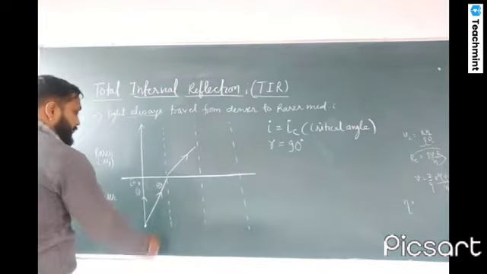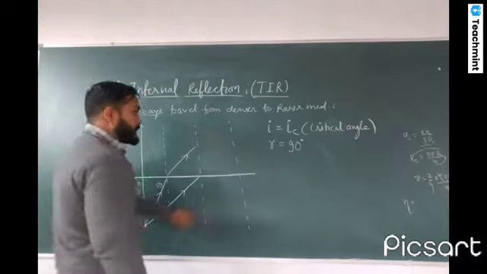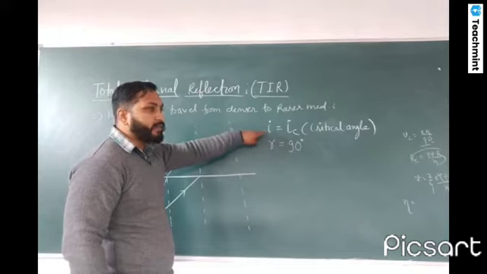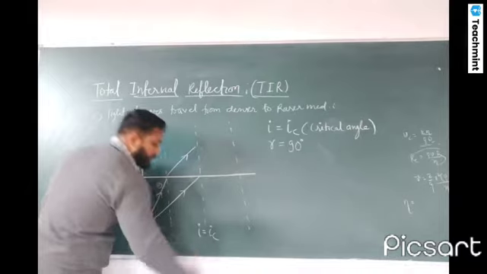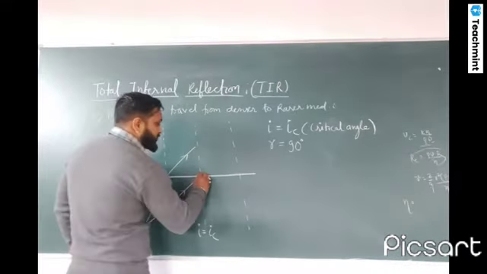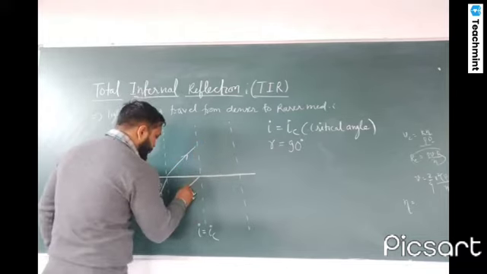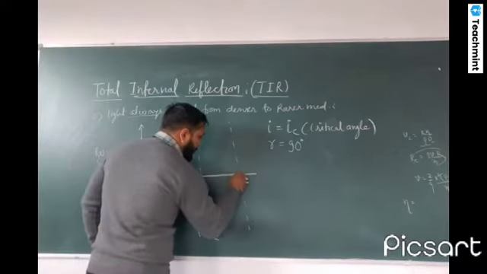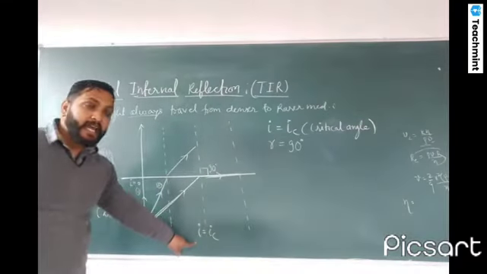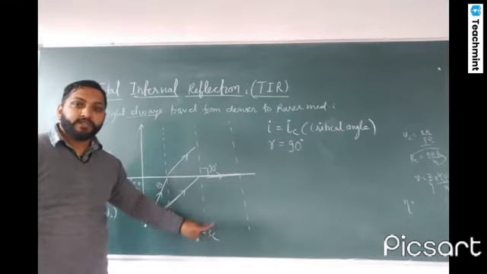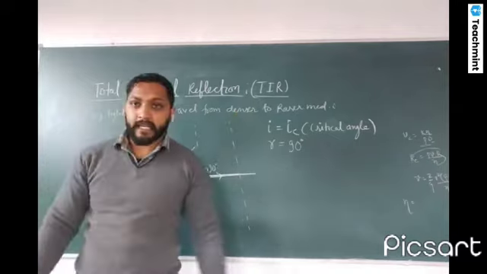So I have increased the angle of incident more. In the third case, what will happen? We are assuming that the value of i is such that the angle of incident is equal to the critical angle. At that time, the refraction is maximum. The refraction can be maximum like this, 90 degrees. When the angle of incident becomes equal to the critical angle, the angle of refraction becomes 90 degrees. So critical angle is that value of incident angle where the angle of refraction becomes 90 degrees.